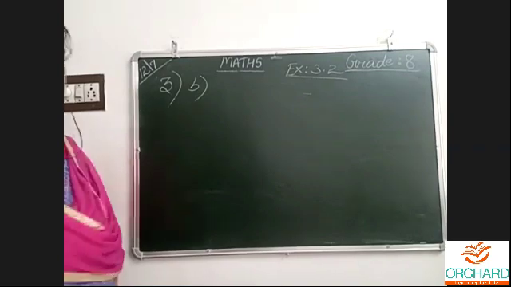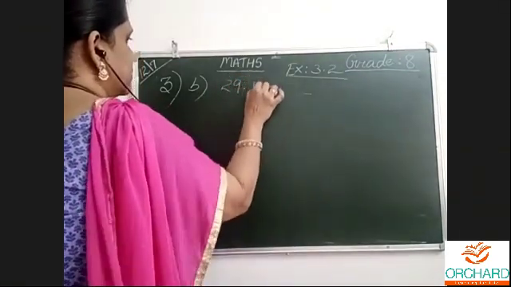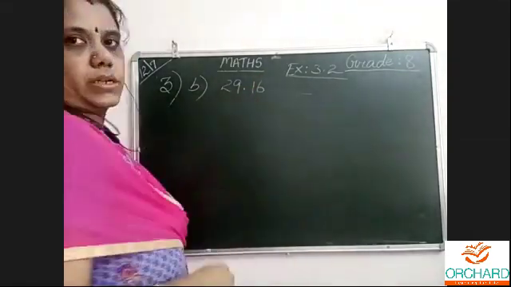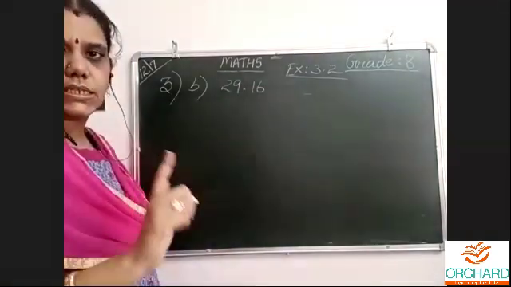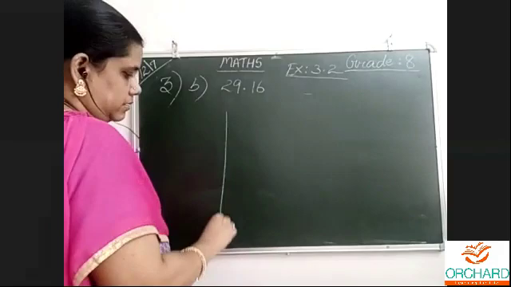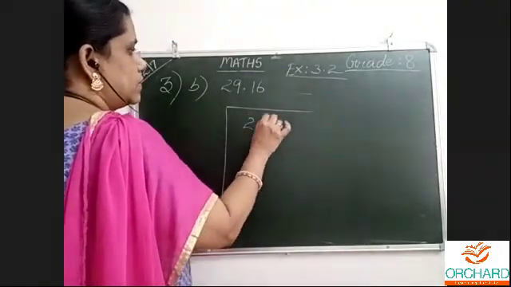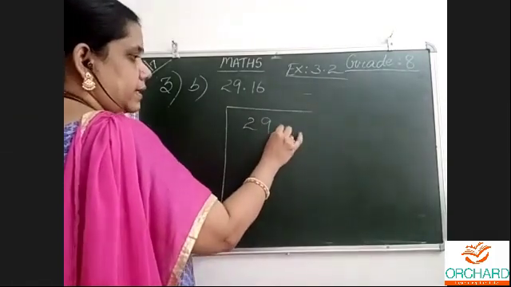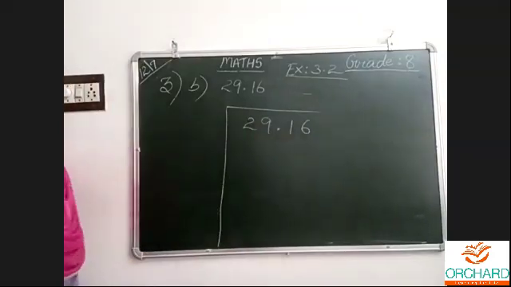What we did now: 29.16. We should read like this only. After the decimal, we should read the decimal part, not like sixteen, but one six. 29 point. Here I will write the point. Then only while splitting, it is easy to understand.